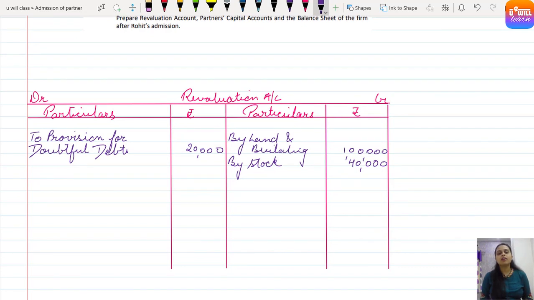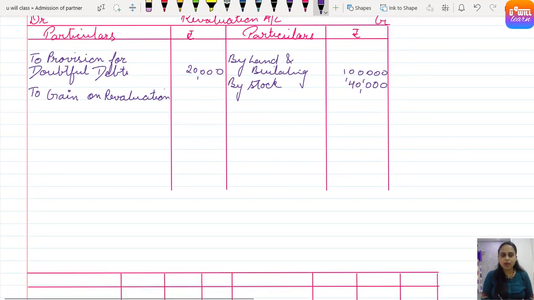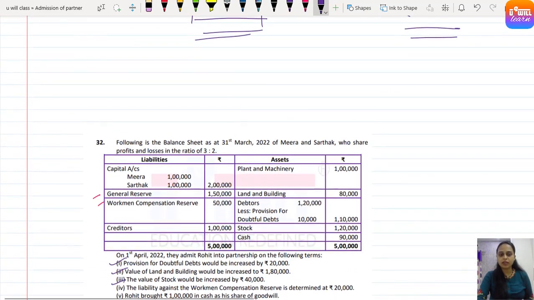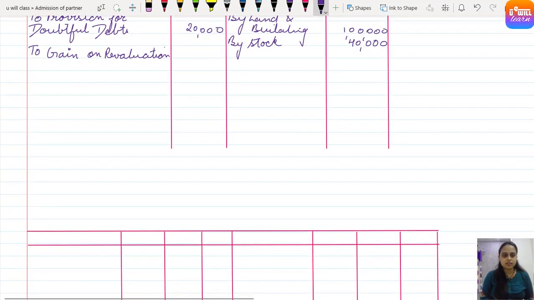So it's enough here. Let's calculate the gain. Here we have 1,40,000 at the credit side and 20,000 at the debit side. So the debit side is shorter, it is a gain, because the credit side, the good side, is more. To gain on revaluation, and how much? Between whom? Sarthak and Meera, in the ratio 3:2. So Sarthak's capital account and Meera's capital account.